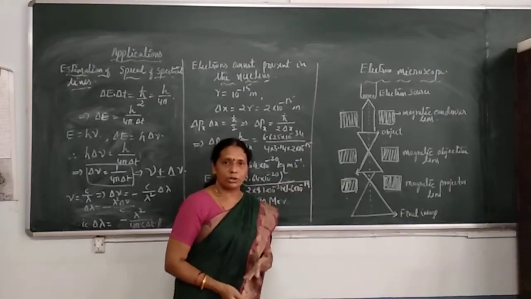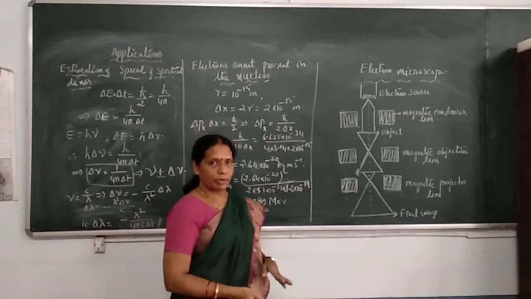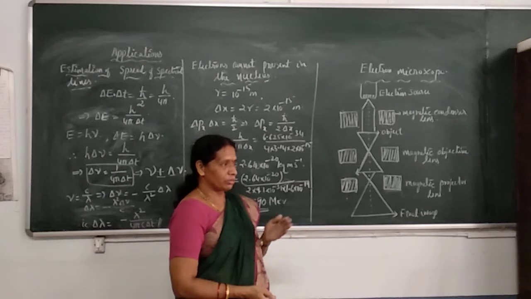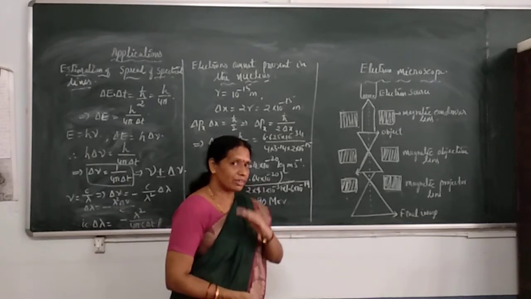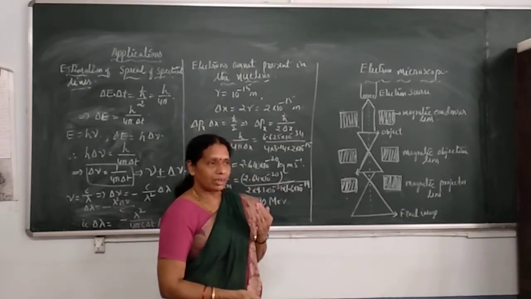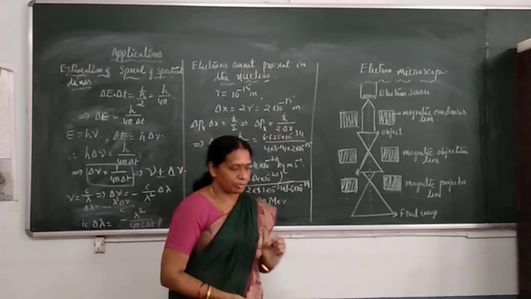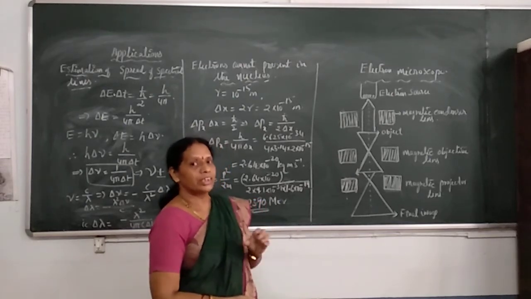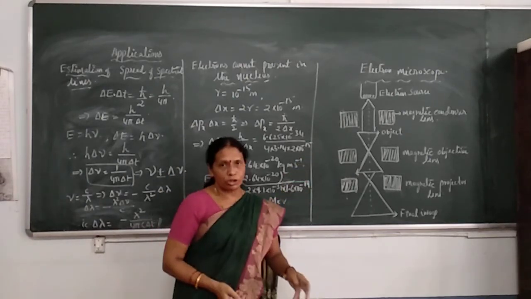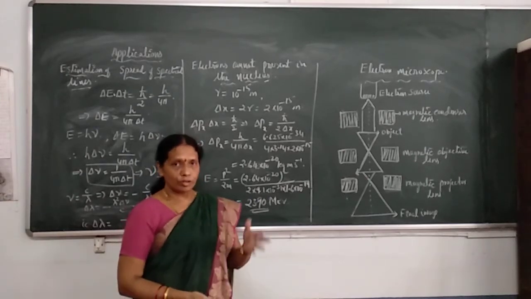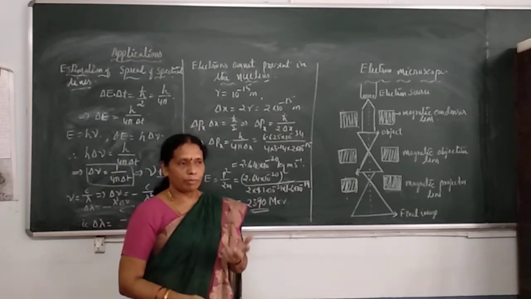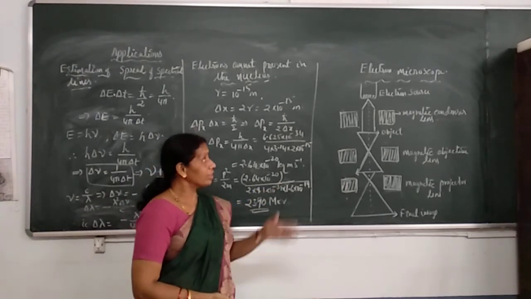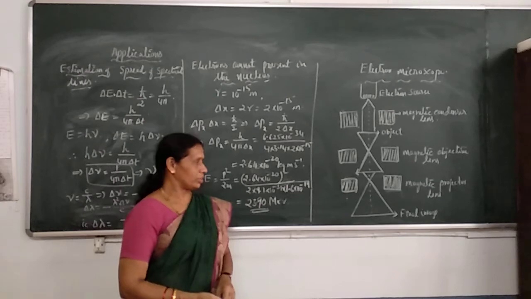There are two types of electron microscope: the scanning electron microscope and the transmission electron microscope, SEM and TEM. The SEM scans the surface, whereas the TEM gets transmitted inside and gives the picture of the interior portion of the object under study. The electron microscope has found applications in medicine, biology, physics, and industry.